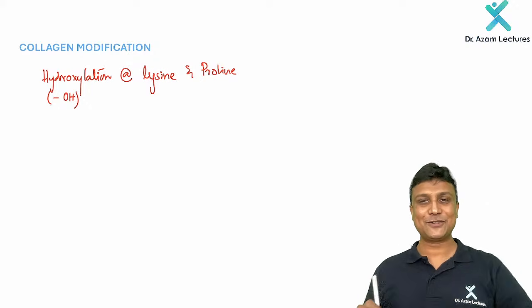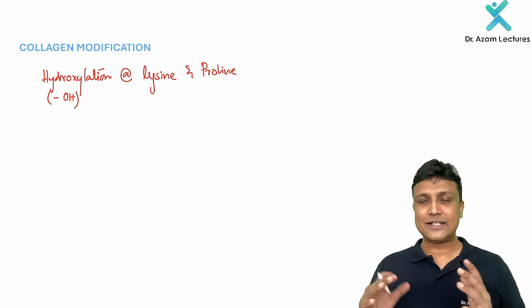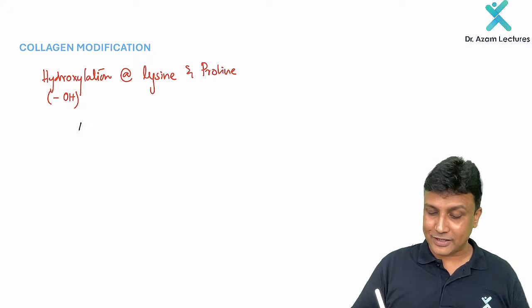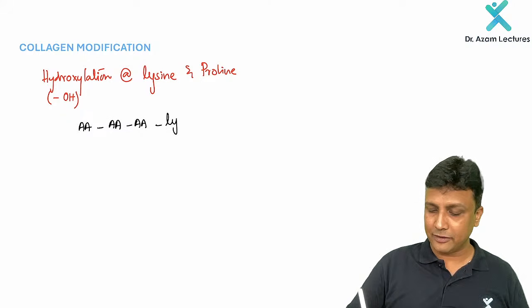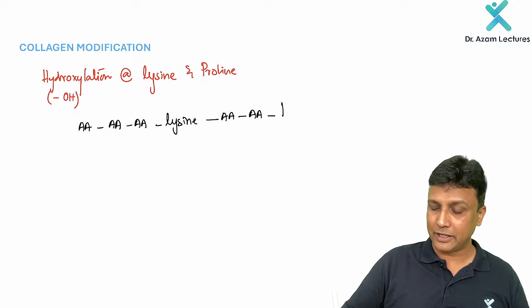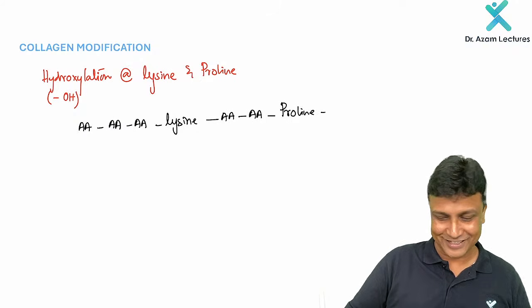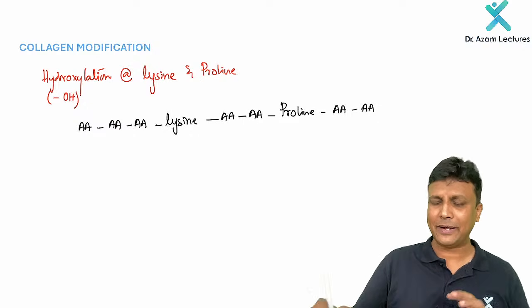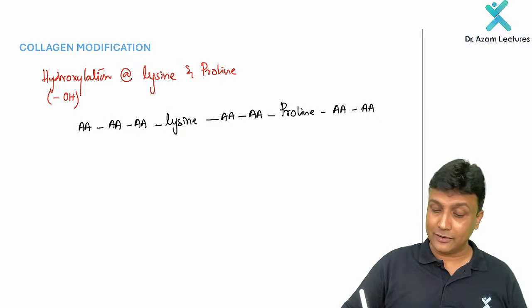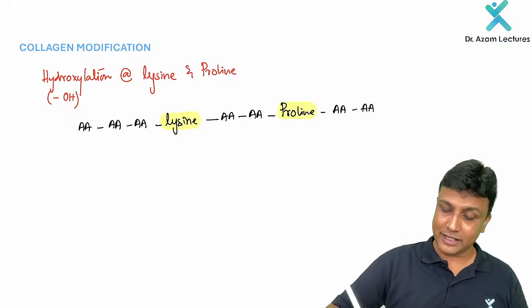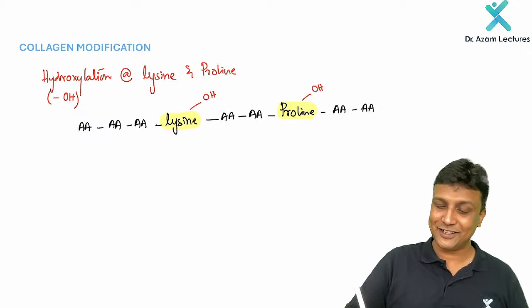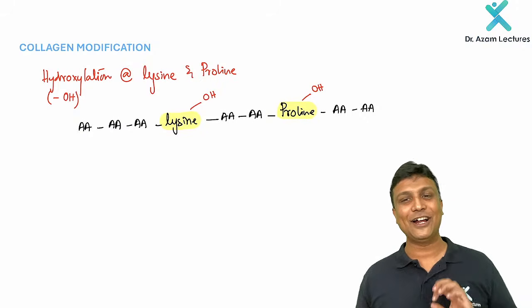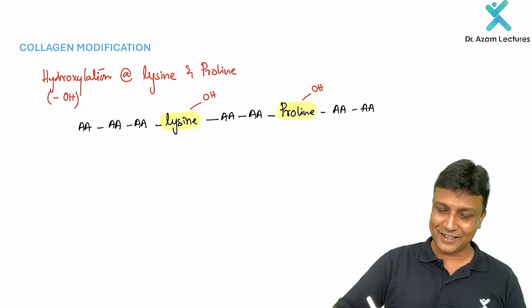Sir, what is the meaning of this? Collagen is a protein. Protein means it is made up of amino acids, a polymer of amino acids. Somewhere in the middle we have lysine. Then again many amino acids. Somewhere in the middle, suppose here there is proline. This is just a schematic diagram to understand. Now, wherever you have lysine, wherever you have proline, an OH group will be added there. Hydroxylation at lysine and proline. Are you understanding the meaning right now? Hydroxylation at lysine and proline.